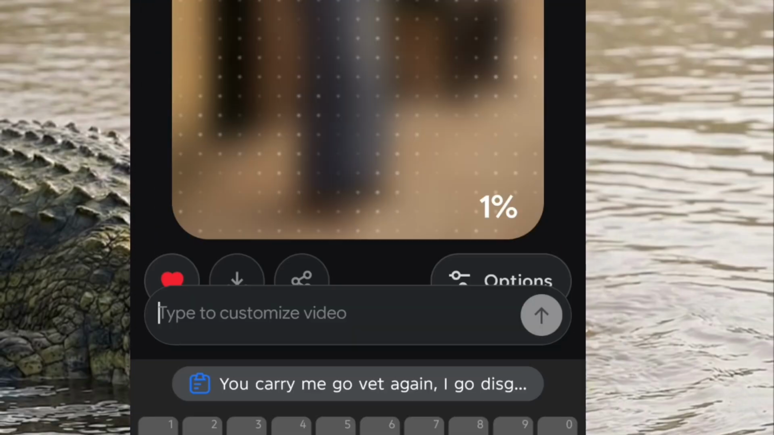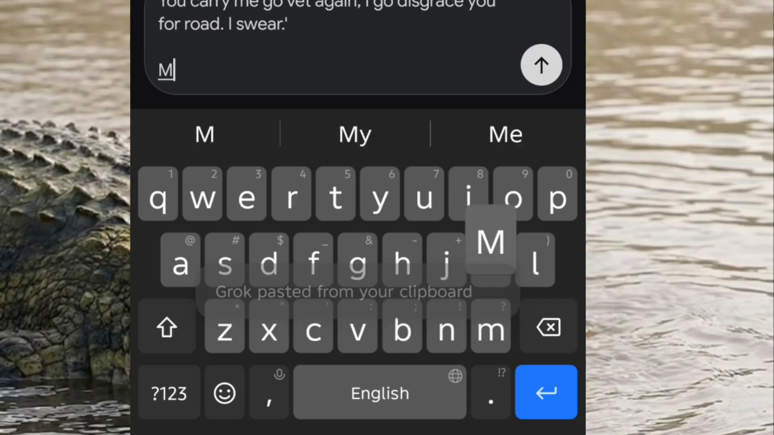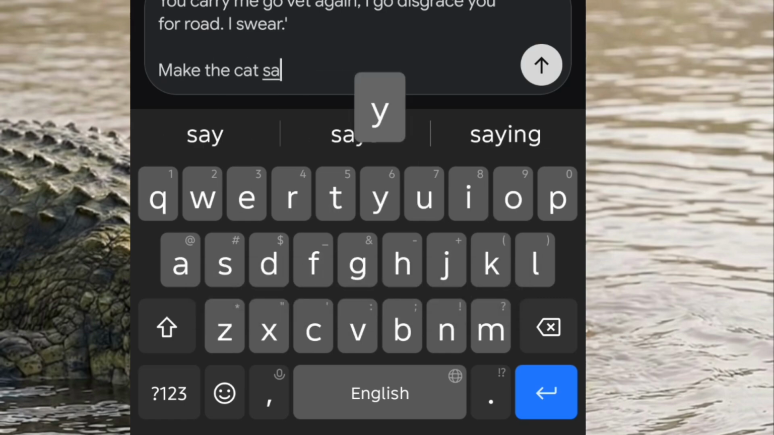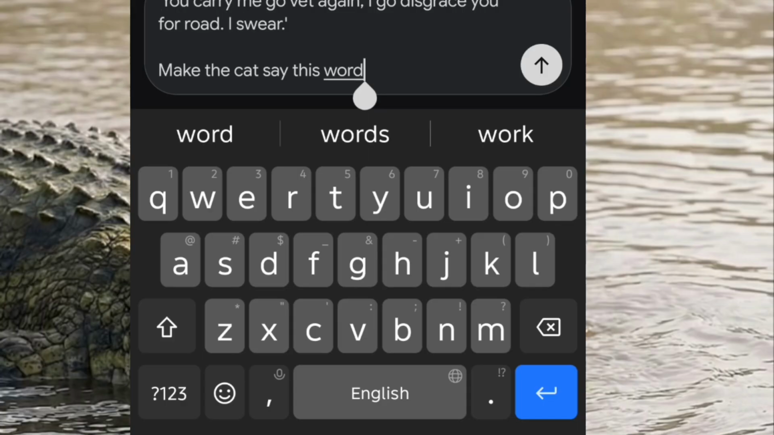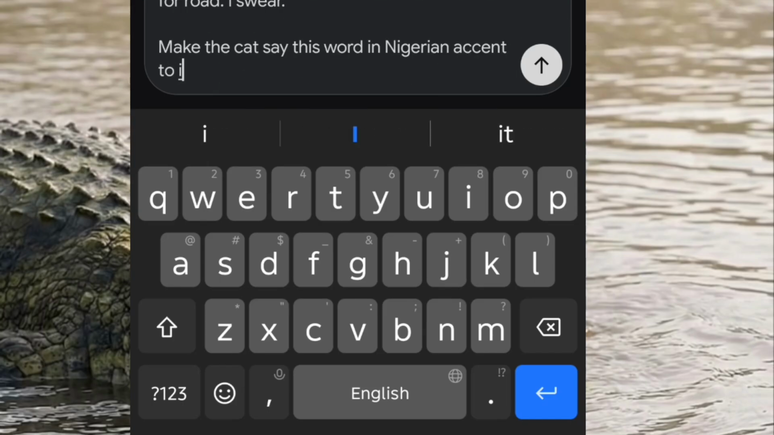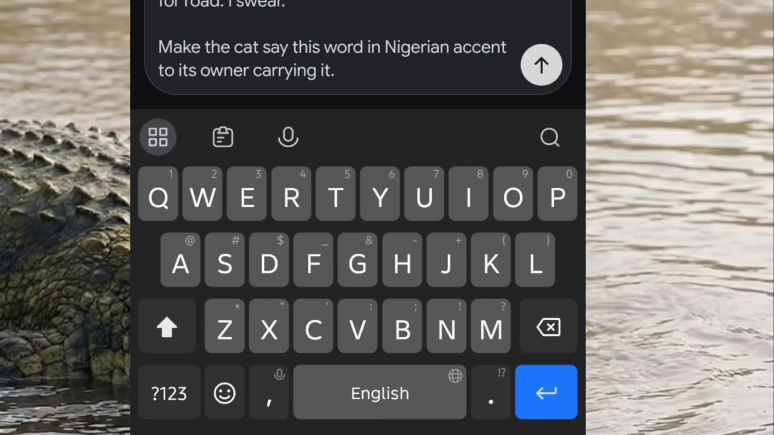It's already generating. So you just want to paste that and write below, make the cat say these words in Nigerian accent to its owner carrying it. Now, this is not elaborate, but this should suffice. I'm just giving you an idea on how you can actually create videos.